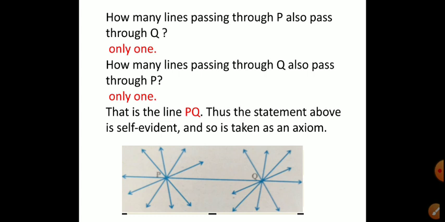It is a self-evident statement, so that statement is taken as an axiom. Which statement? Given two distinct points, there is a unique line that passes through them. So this one is the first postulate of Euclid. It is very simple.